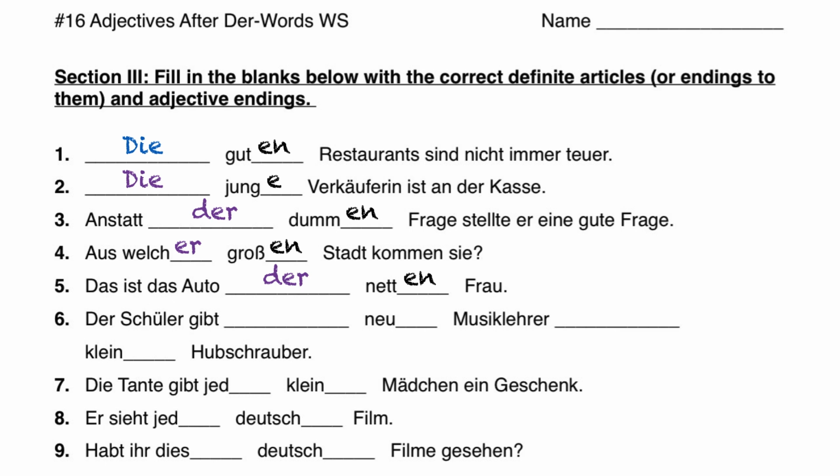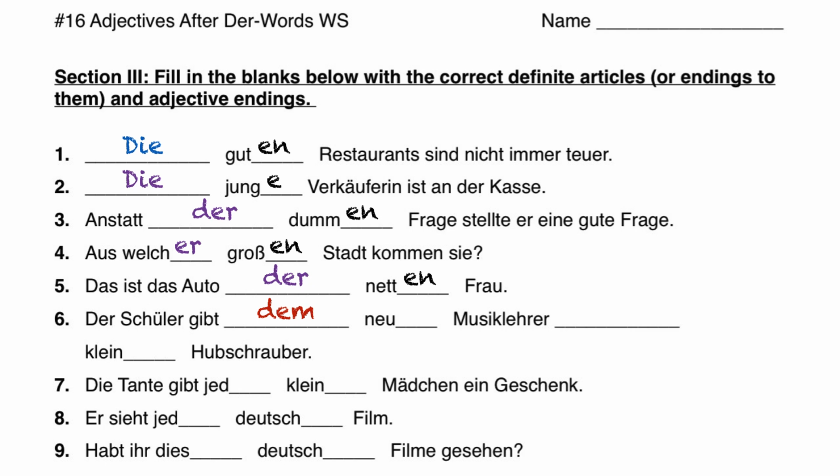Der Schüler gibt. The student gives. Now we have to ask what is being given and to whom it is being given. What is being given in this sentence is the small helicopter, probably a toy helicopter. That one has to be a masculine noun in the accusative case. Musiklehrer is a masculine noun in the dative case because that's the one receiving the Hubschrauber. So we have the dative masculine, that would be dem.